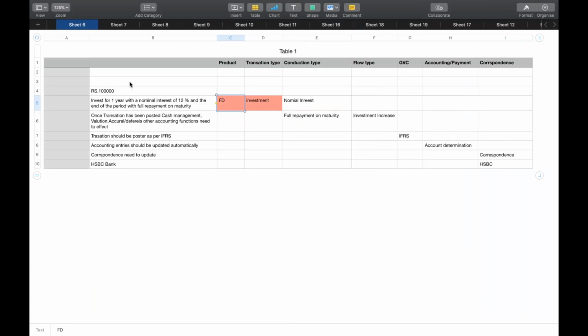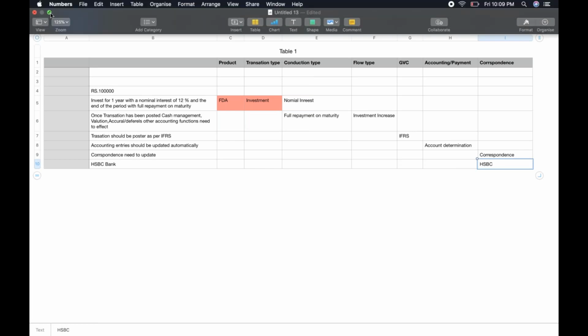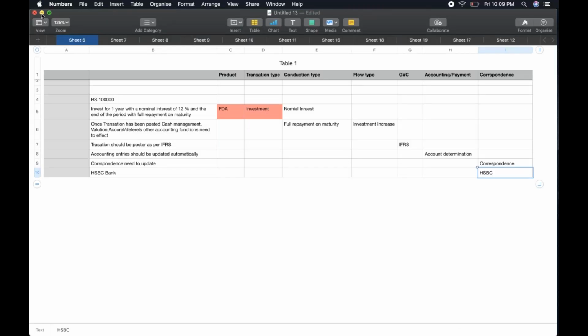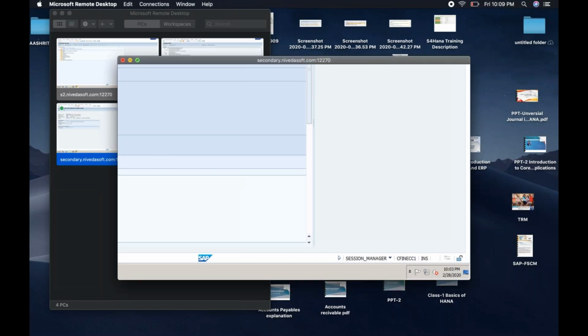Now, as per this requirement, you updated the product type, right? FDA, fixed term deposit. Transaction type, investment. Condition type, nominal interest and full repayment on maturity. Flow type, investment increase. General valuation class, that we will update later, no problem. Counterparty, you already created. So first we need to understand the user requirement and then post the transaction.